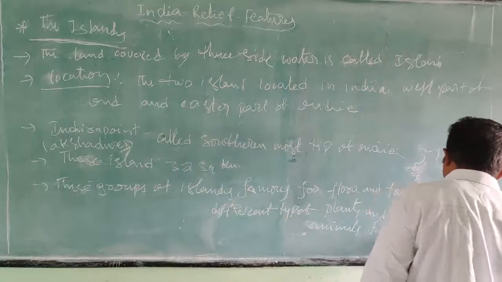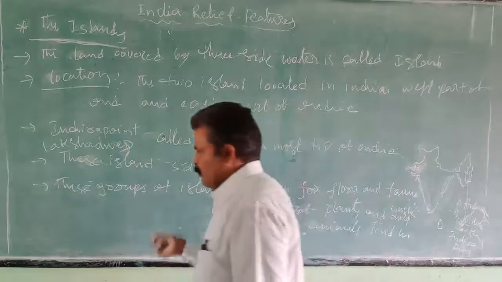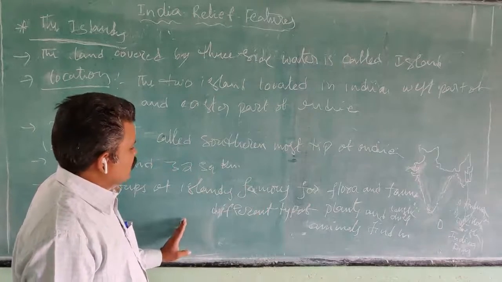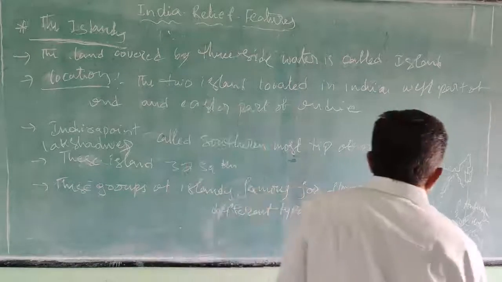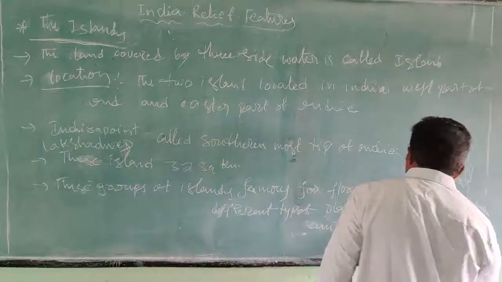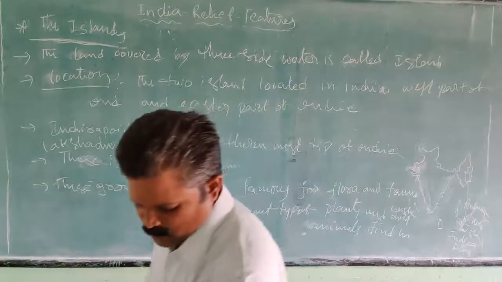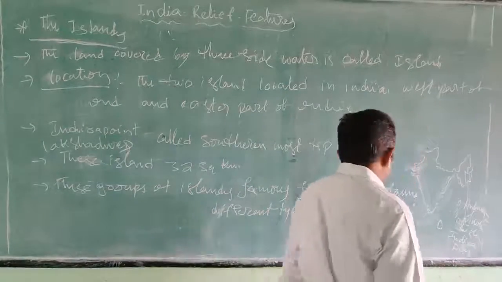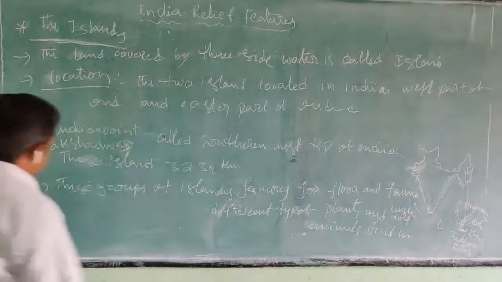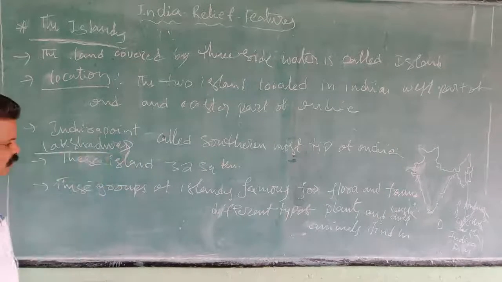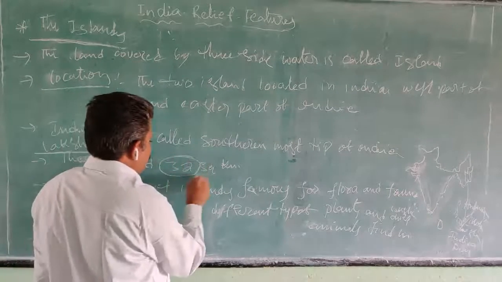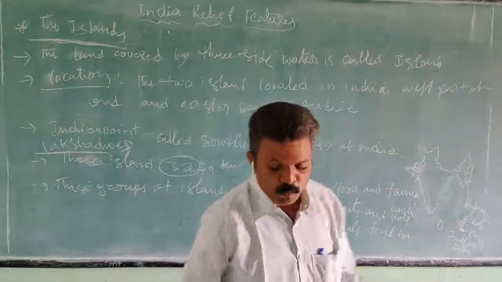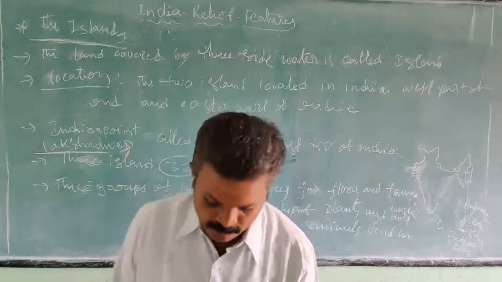The Andaman and Nicobar Islands run from Myanmar and are also of volcanic origin. In 2004 there was a great tsunami and the place was completely submerged, so the Indian government announced it as Indira Point. Next, Lakshadweep has a total area of 32 square kilometers, and these islands are famous for flora and fauna.